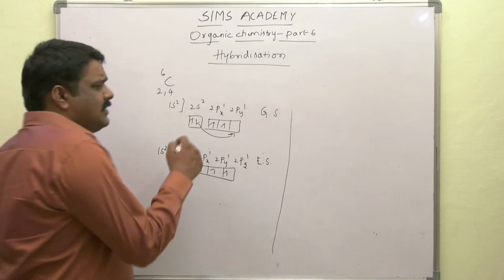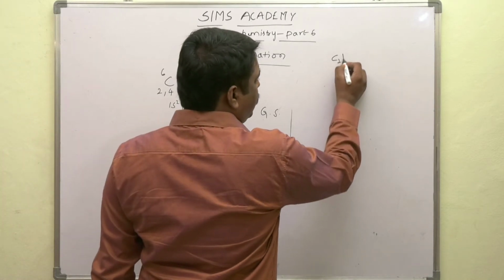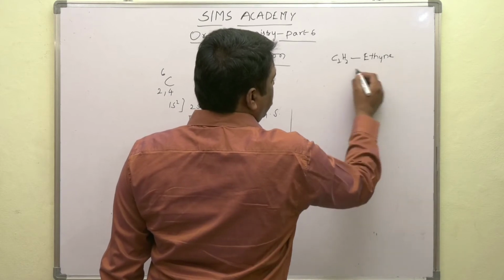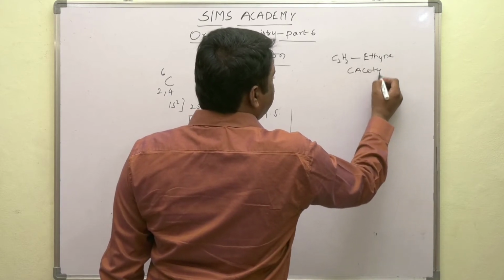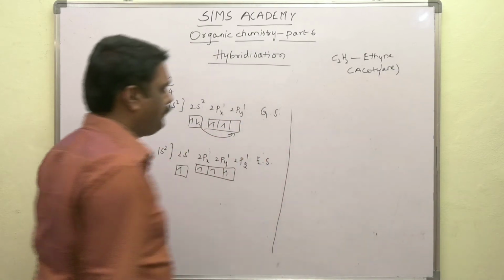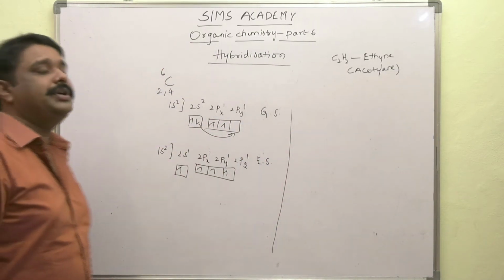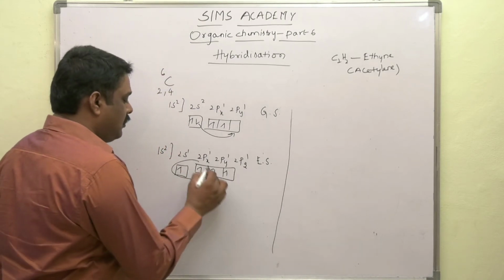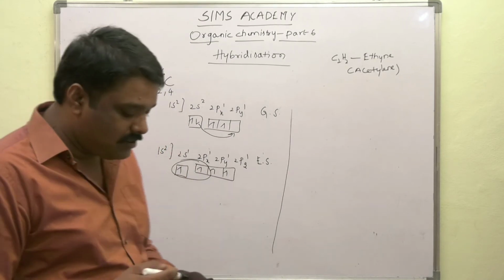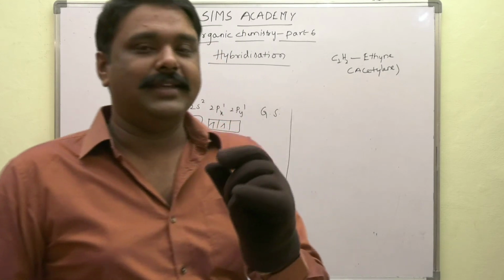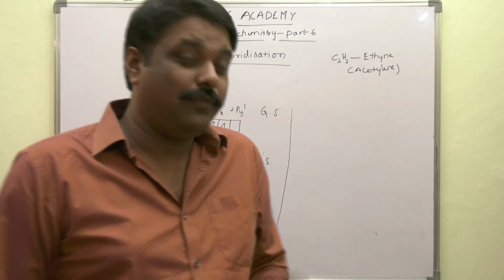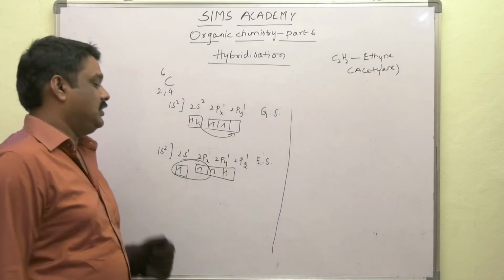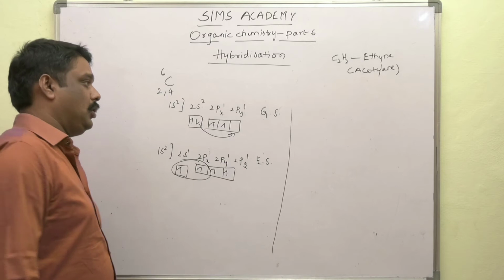Now, in the formation of the acetylene molecule, ethyne is the IUPAC name and acetylene is the common name. Linus Pauling explained that there will be hybridization of only one s and one p orbital, that is one 2s and one 2px orbital.